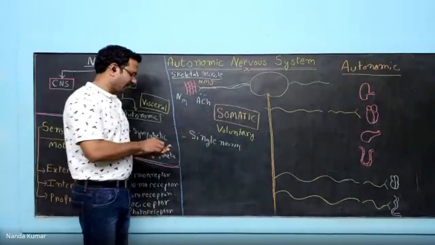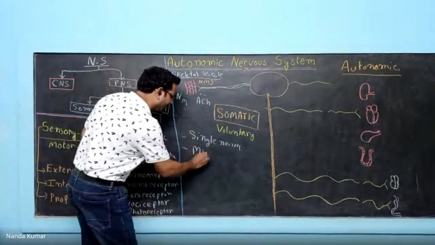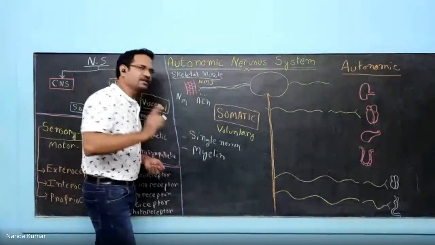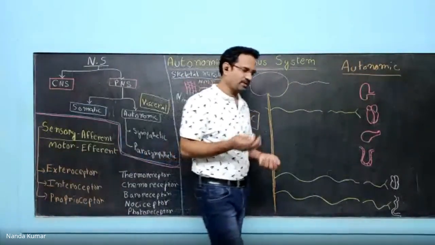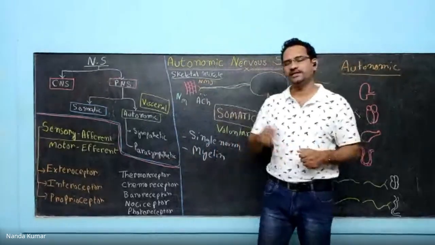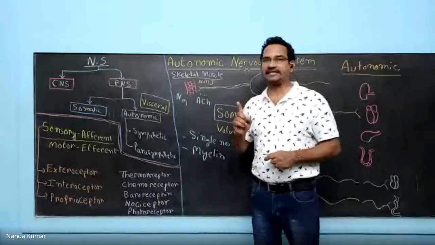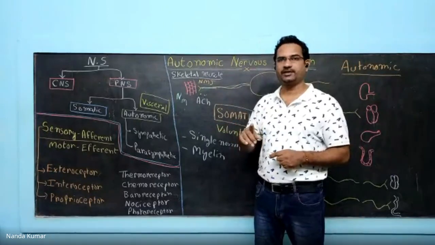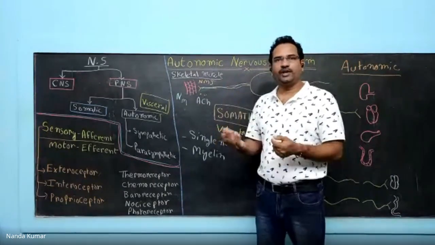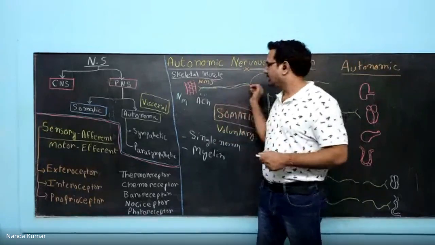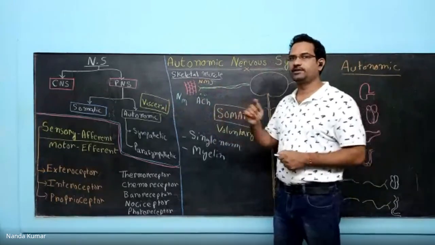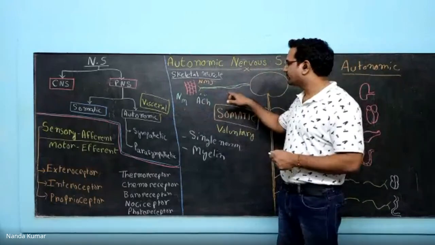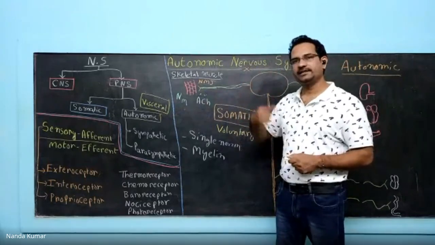Now, the advantage of the myelin sheath is that myelin increases the conduction velocity. You know, the normal neuronal conduction velocity is 50 to 60 meters per second. In 1 second, it travels 50 to 60 meters. So fast. Hardly our height is only 1.5 meters, but in 1 second, the neuronal conduction velocity is 50 to 60 meters. That rapidity is because of this myelin encasing.